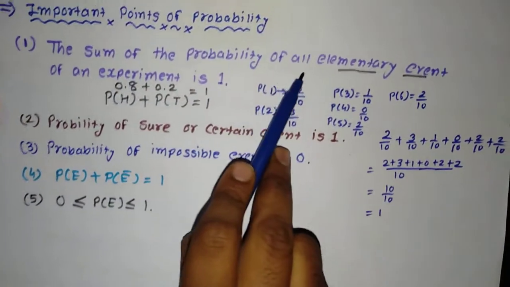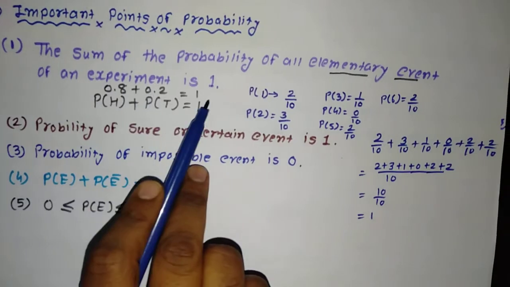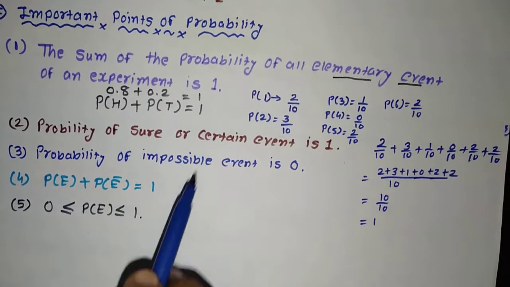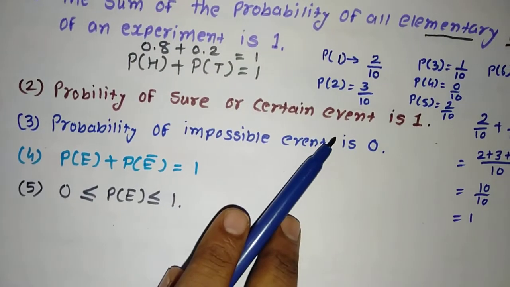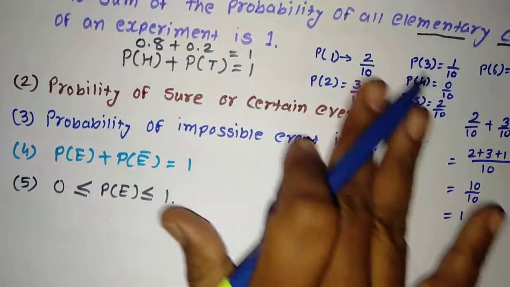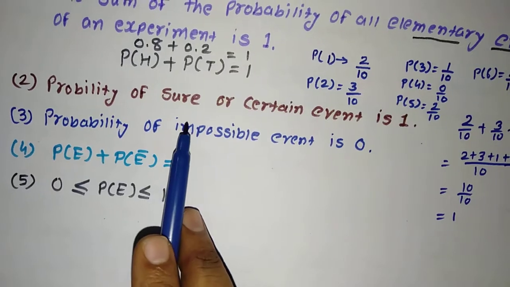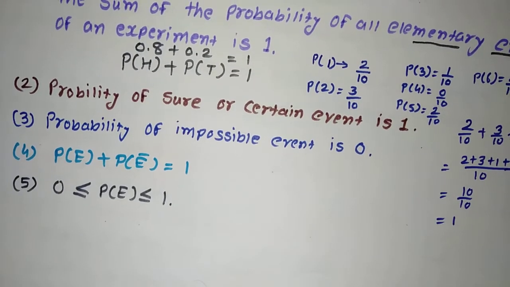The sum of the probability of all elementary events of an experiment is always equal to 1. Let us see the second point, probability of a sure or certain event. A sure event is also called a certain event. What is the meaning of it? Let me give you an example.